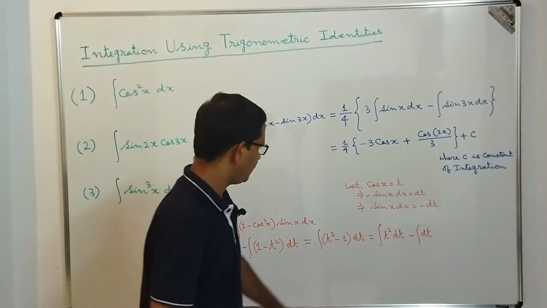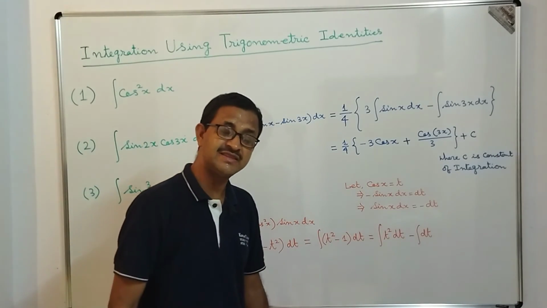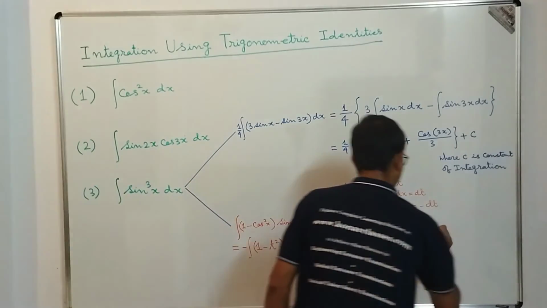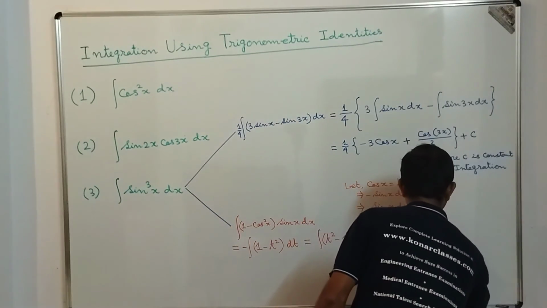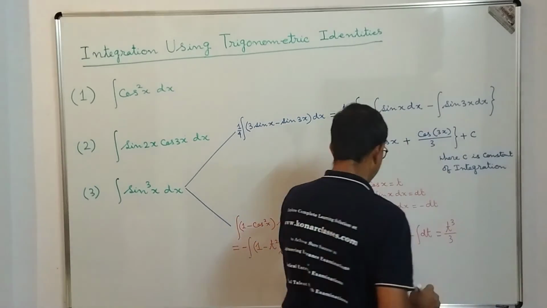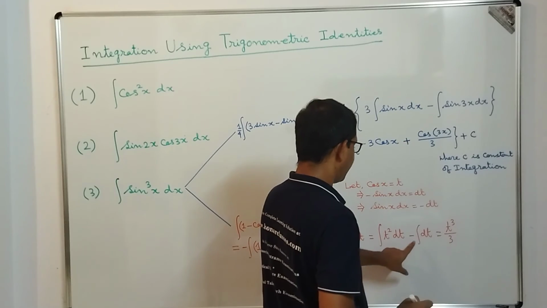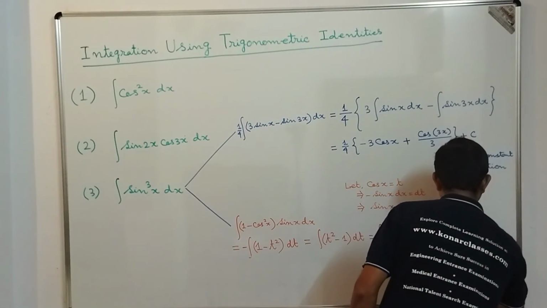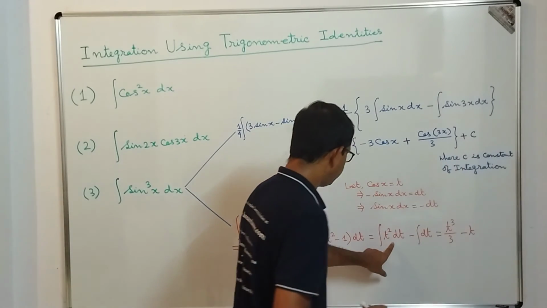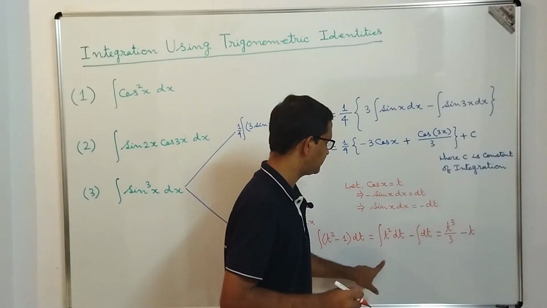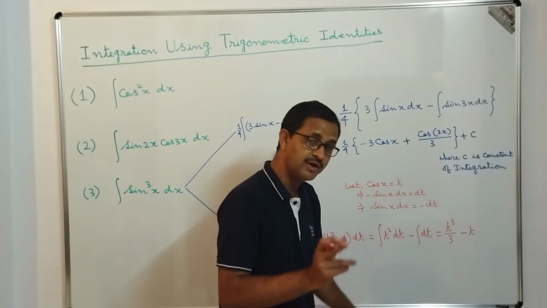Correct? Now once we perform the integration of t square dt, that is nothing but t to the power 3 by 3, and we will get one integrating constant. And once we perform the integration of dt, that is actually t. So from the integration of t square dt we get one integrating constant, and from the integration of dt we get one integrating constant.